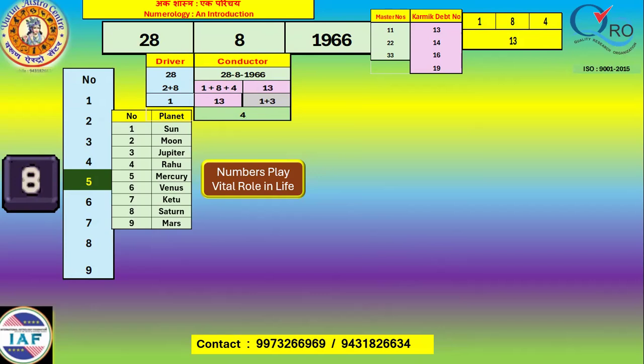If it is in the birth date, say 13, 14, 15, 16, or 19, it means we have carried over birth-related characteristics and personality-related debts simultaneously in all these areas. So it can be said. Now the methodology of adding these numbers is not to directly add 28 plus 8 plus 1966 and then convert it into a single digit. No. First add area-wise: the date is added together, the month is added together, and the year is added together, and finally all are added together and converted into a single digit.